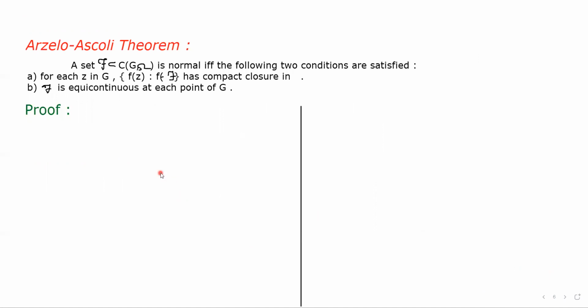Arzelà-Ascoli theorem. Okay, the statement of the theorem: a set script F which is a subset of C(G, Ω) is normal if and only if the following two conditions are satisfied. The first one is: for each z in G, the set of f(z) where f belongs to script F has compact closure in Ω.